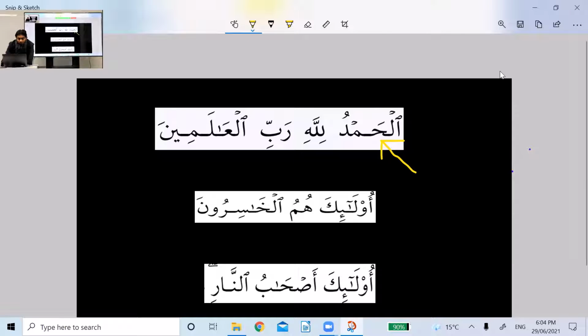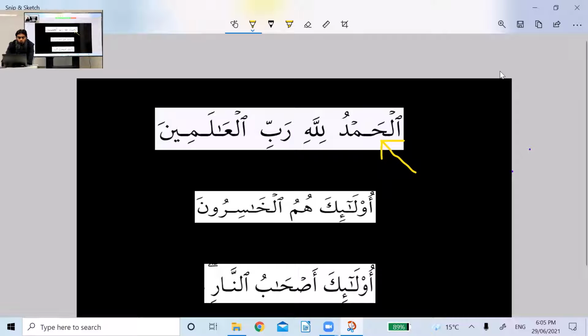Because we discussed the signs of ism, and one of the major signs is that if a word has alif lam, this alif lam, which is a definite article, T-H-E. In Arabic, we call it alif lam or lamu tarif. So because of this alif lam, I know that this is an ism and it is in rafa status. How do I know this? Because it's a singular ism, and singular ism has dhamma or pesh. This is a sign that this is an ism and in rafa status.